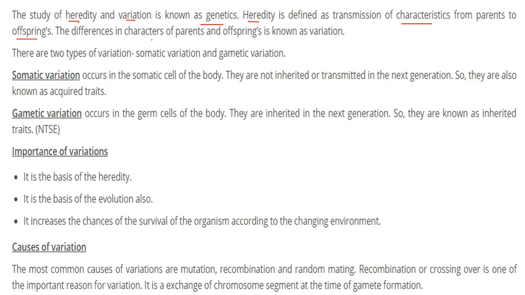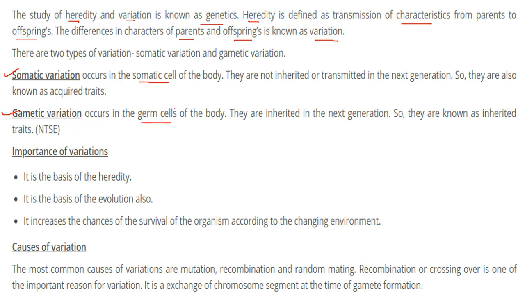The difference in character of the parents and offsprings, because there will be some difference in the characters, is known as variation. There are two types of variation. One is somatic variation, the other is gametic variation. Somatic variation occurs in the somatic cells of the body, while the gametic variation occurs in the germ